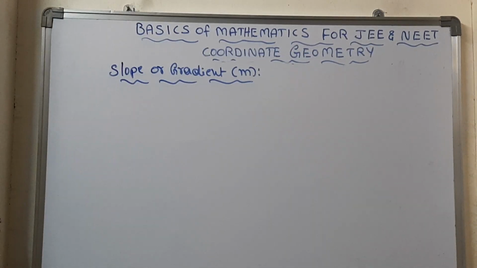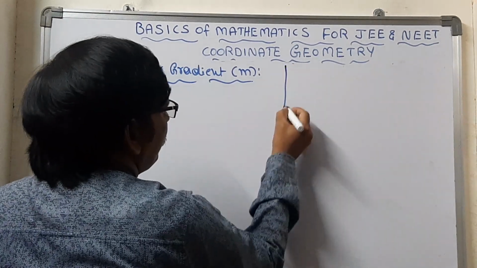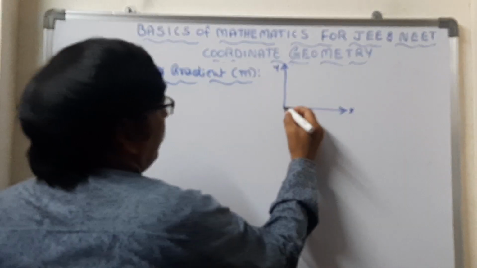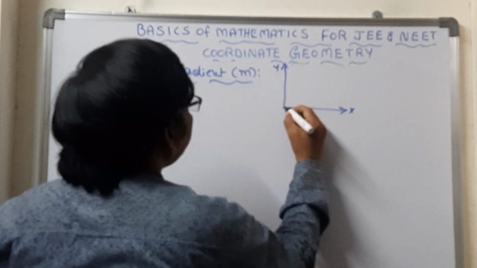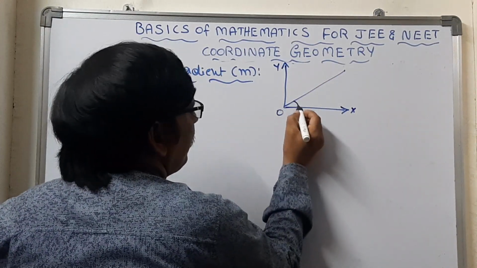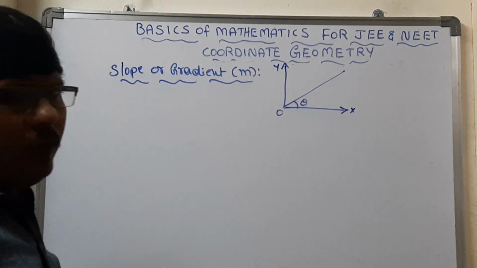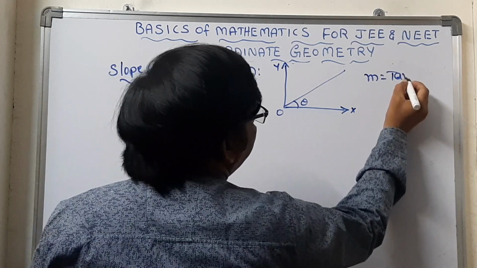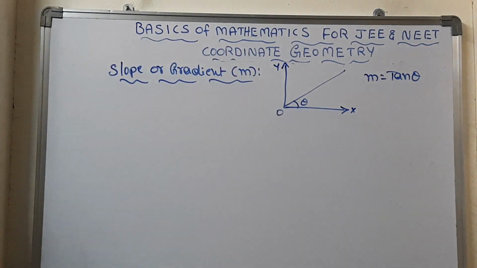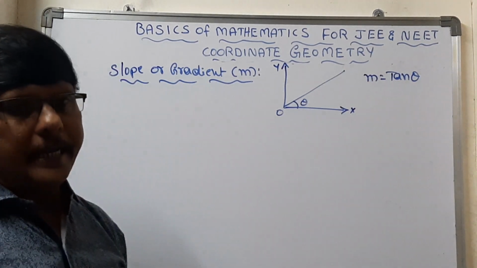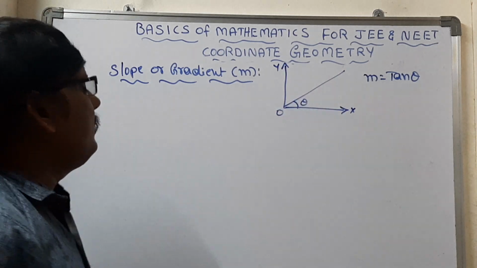Different methods are there to measure the slope, and the first simple formula is, when it originates from one line with angle theta, M is equal to tan theta. Tan angle is equal to slope. This is one situation.